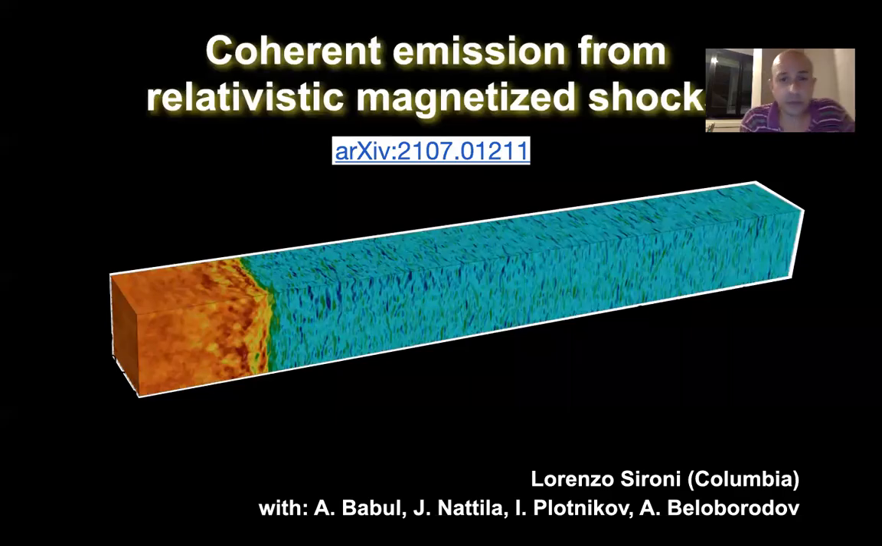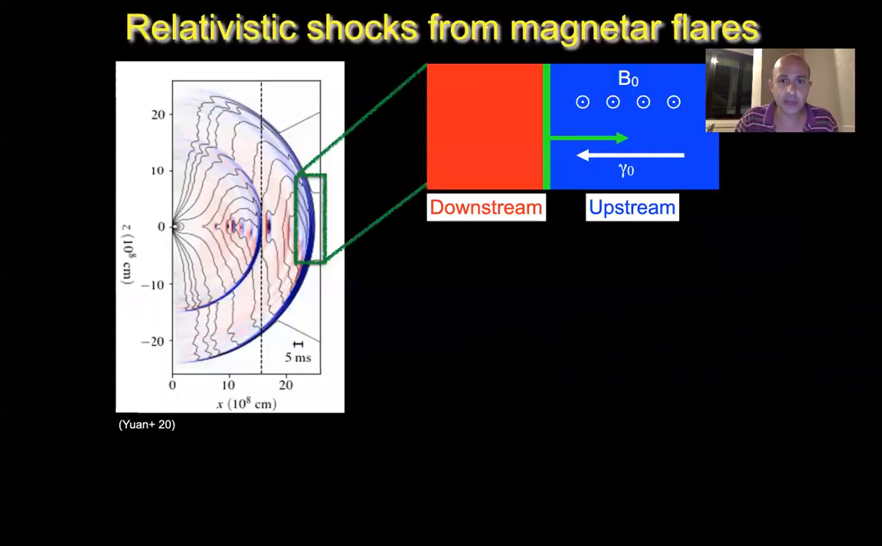Hi everyone, I would like to present the results of our recent work in characterizing coherent emission from relativistic magnetized shocks, with applications and implications for FRB models based on blast waves. The picture we're working on is one in which Alfvén waves launched from the magnetar surface may become nonlinear in the magnetosphere and eventually dissipate their energy at a blast wave that propagates in the surrounding magnetar wind.